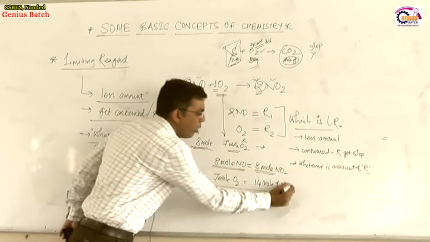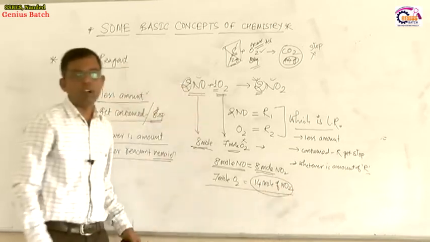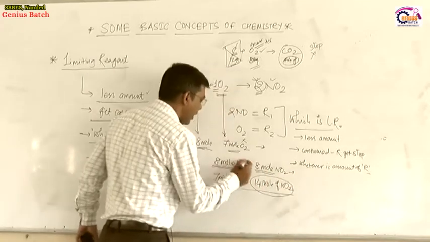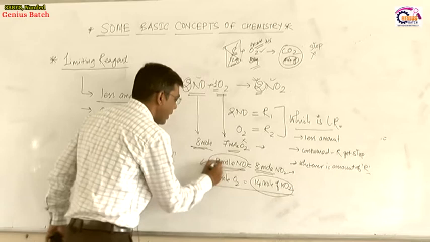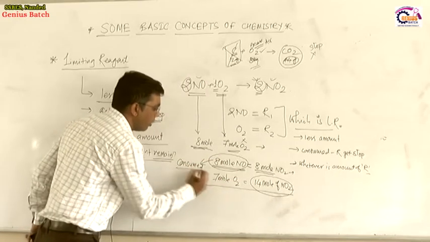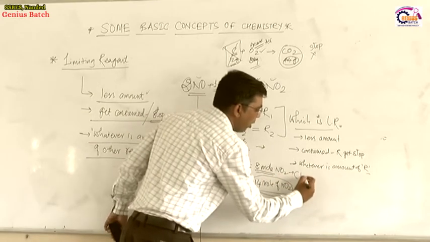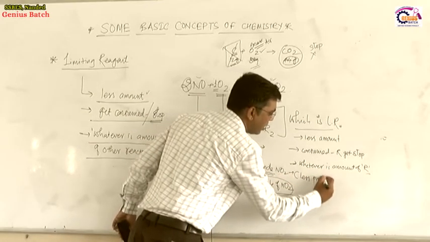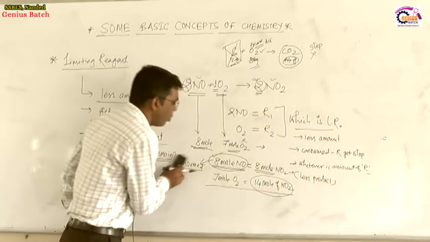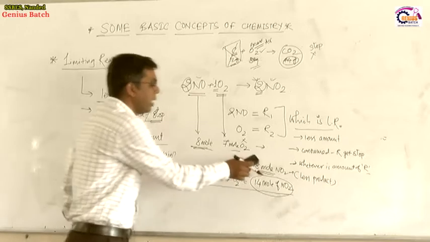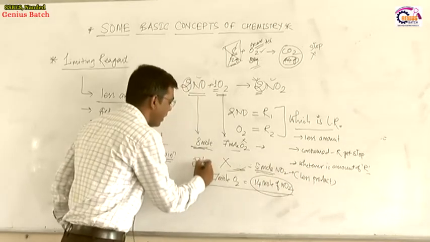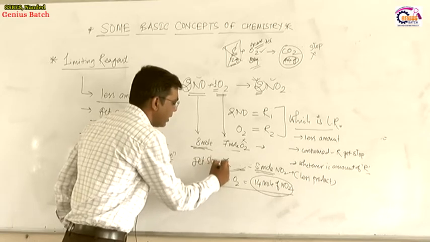So 14 mole of NO2 product will not form, because the lesser amount of product is formed by 8 mole of NO. When 8 mole of NO is consumed, 8 mole of product is formed, meaning less product formation takes place by NO. Once the 8 mole of NO is consumed and 8 mole of product is formed, the reaction gets stopped.